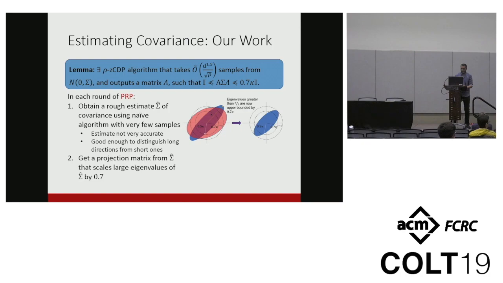And because of all this, this projection matrix essentially scales all the eigenvalues of sigma, which are more than 0.5k, by a factor of 0.7. So we can move on to the next round of recursion using 0.7k as an upper bound. So yeah, that's it for the preconditioner and covariance estimation.